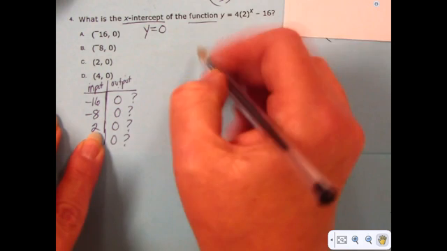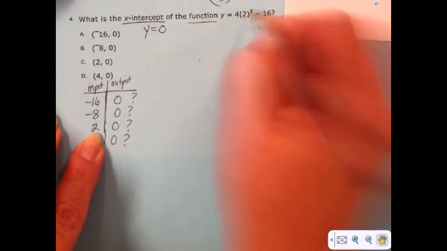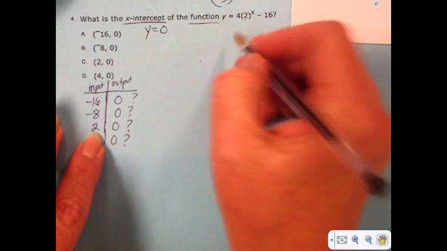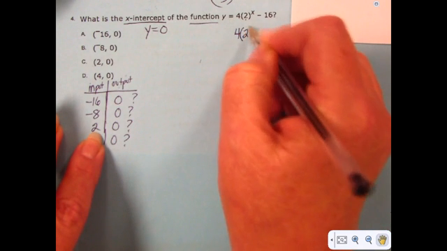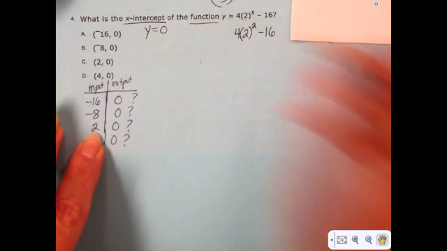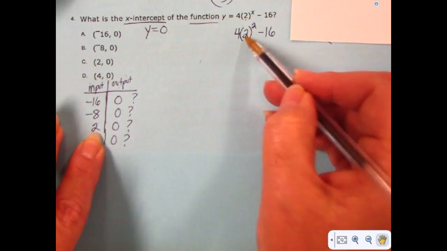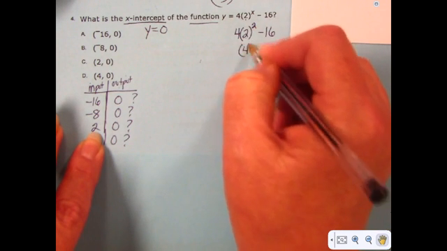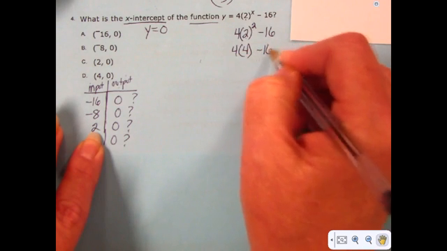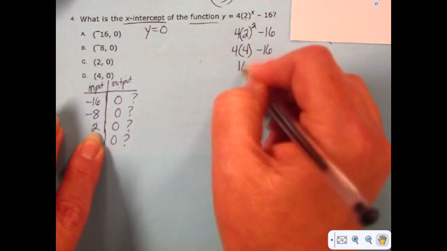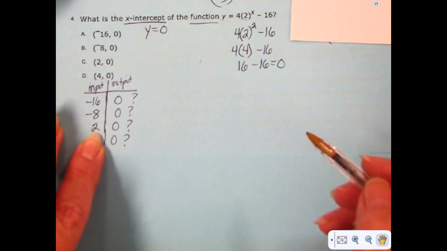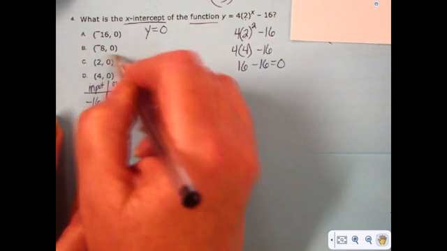So I'd go up to my function. I have y equals 4 times 2 to the x power minus 16. And that 2, if I'm checking C to see if it's right, means that I would substitute 2 for x. So I go back up to the function and I go 4 times 2 to the second power minus 16. Now, 4 times 2 to the second power, I have to do the exponent first. So that's 2 to the second power, which is 4. And then I have 4 times 4 minus 16. 4 times 4 is 16, and 16 minus 16 equals 0. Well, that's the answer. The answer is C.